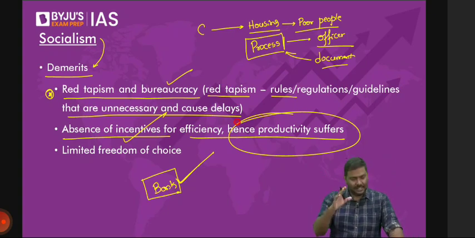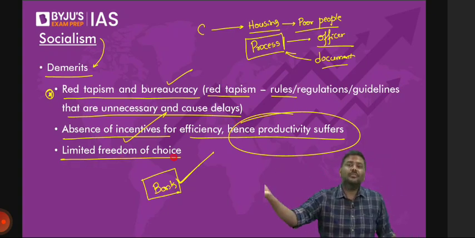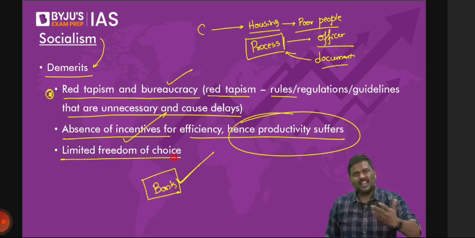That is the meaning. There is a limited freedom of choice. That is, as a customer, you want to purchase good A, B, and C. Let's say C is a tobacco product. What if government of India bans tobacco product? They will not do that, by the way. Some of you are asking, sir, why don't they ban? Why don't they ban? Remember my statement.